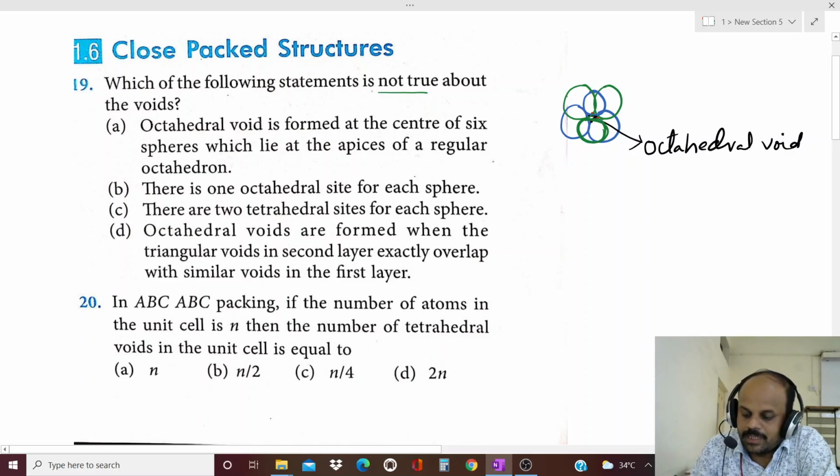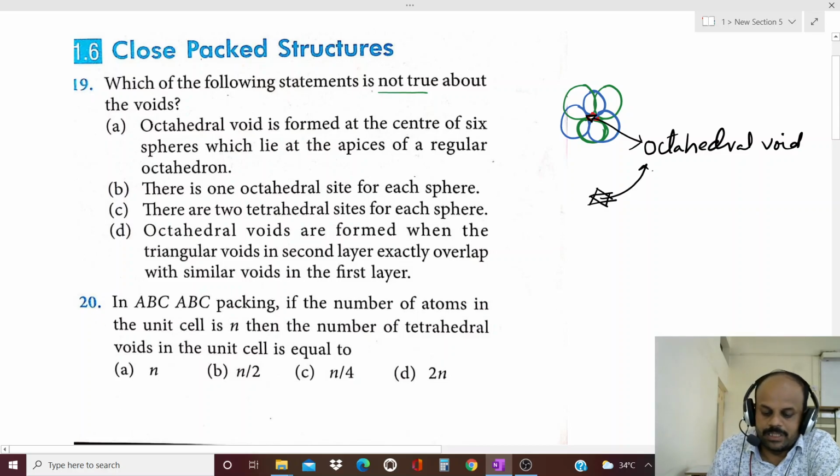So this octahedral void is formed by overlapping of two equilateral triangles in opposite direction. One triangle is like this, another one is like this. This is the empty space between six spheres, and then it is called octahedral. Just how many spheres are there in total?